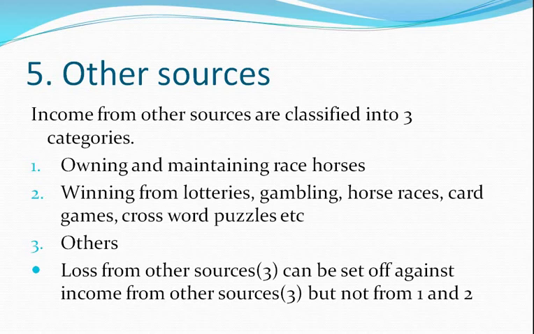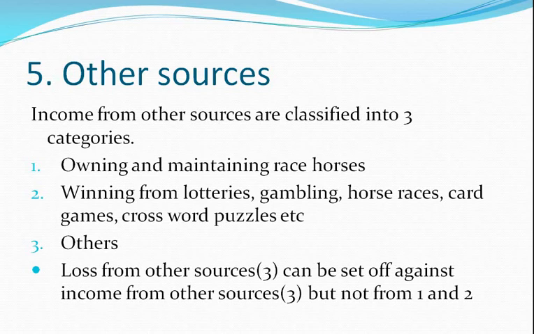And third is others. Any income which is not from lotteries, gambling, betting, crossword puzzles, etc., nor from owning and maintaining race horses, that comes under the third one, under others. One point you need to remember here is loss from others. Loss from other sources can be set off against income from other sources only.